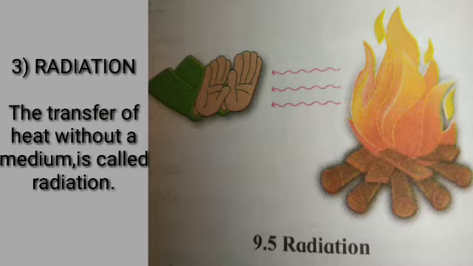When heat waves fall on an object, a part of it is absorbed and rest is reflected. The ability of a substance to absorb heat radiation depends on its color and also its intrinsic properties.